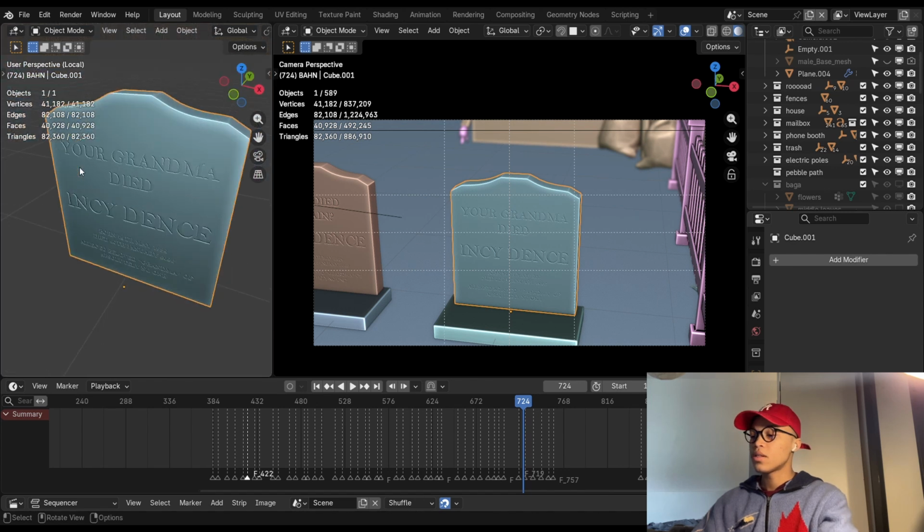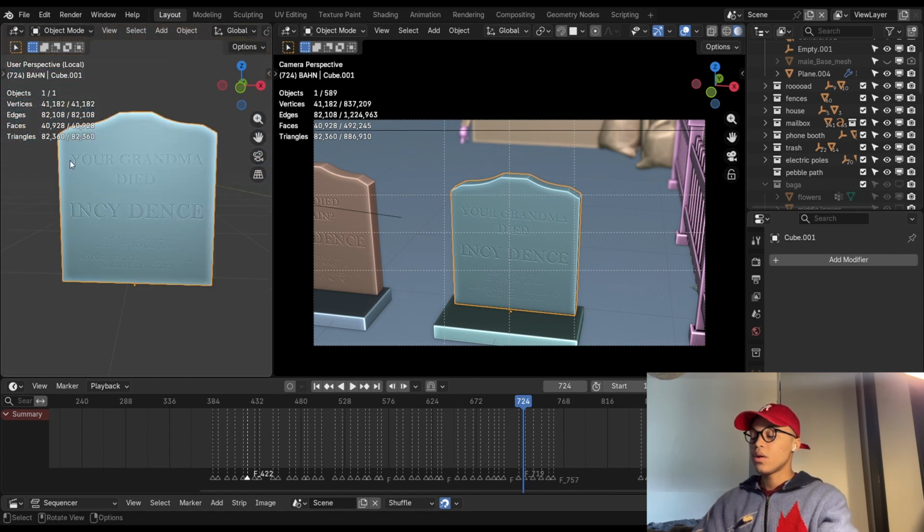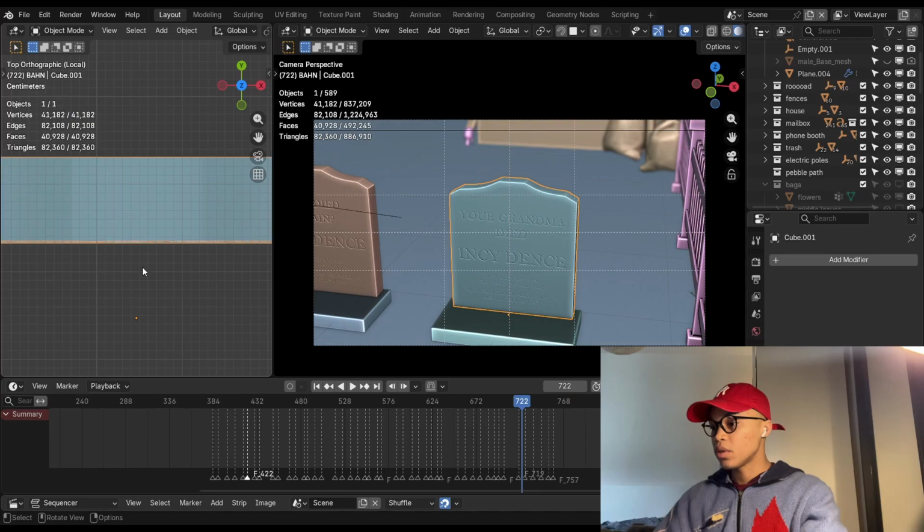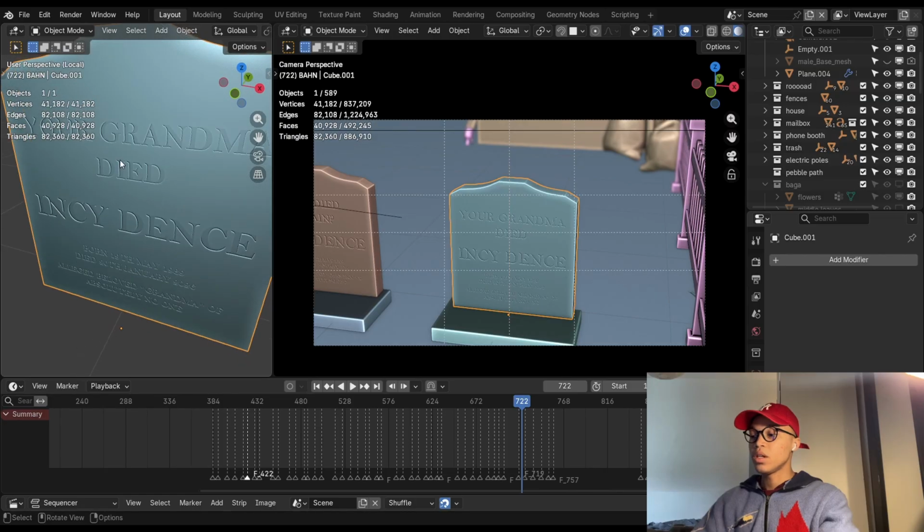For the grave marks, I just modeled this simple cube thing. This is obviously all text, so I added all the text and I made sure that it was clipping. Clipping is like touching the mesh, like penetrating the mesh. It was clipping enough. And then I added a Boolean modifier.